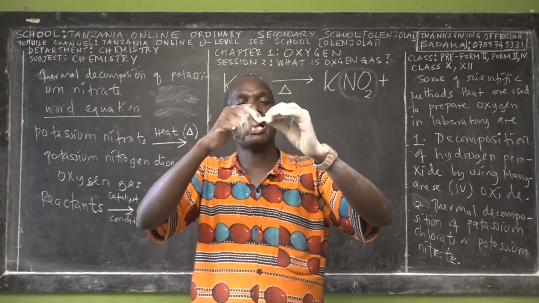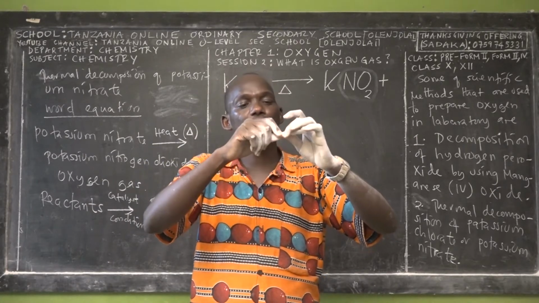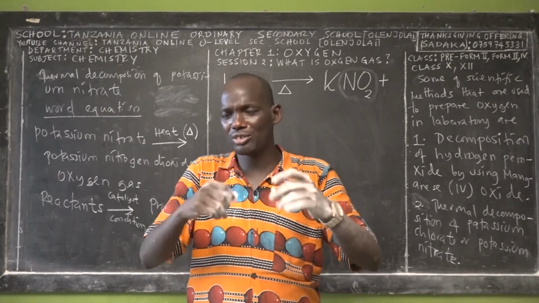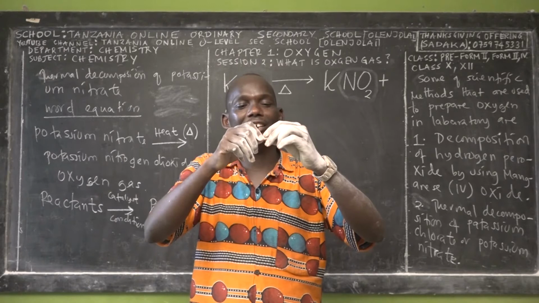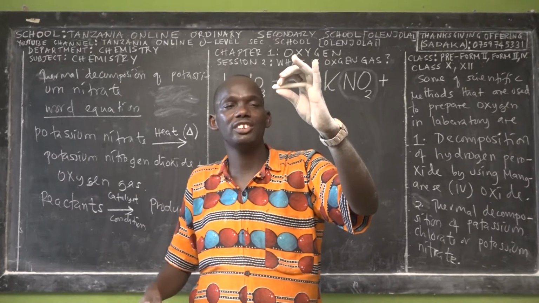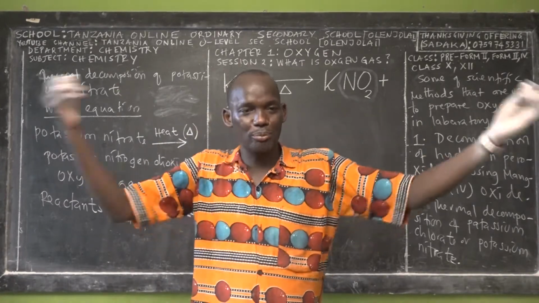So for example, if I give a child this piece of chalk to break, he or she might spend a long time. Why? Because of the strength of his or her hand. But myself, you assume that this is the potassium nitrate, and I act as heat. So I decompose it.